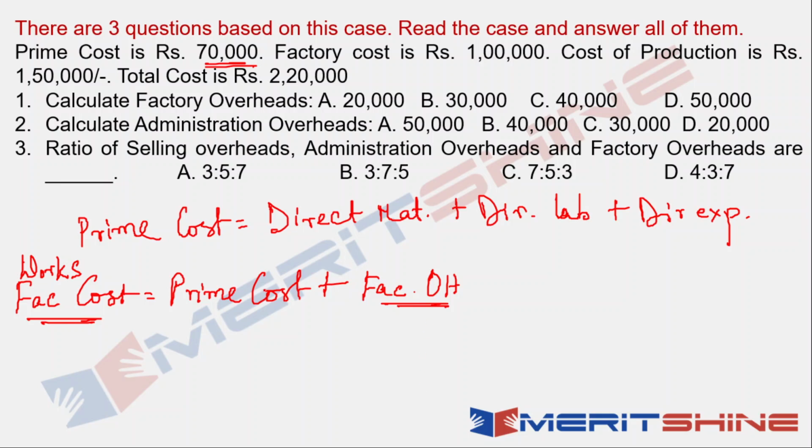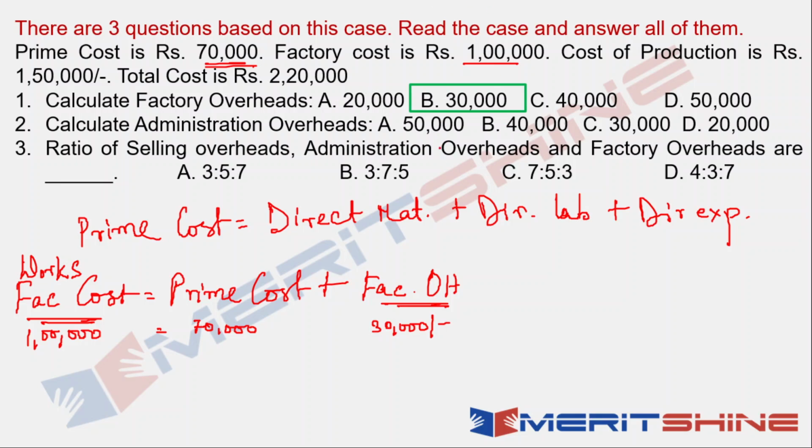So you have the data for factory cost, which is 1 lakh. You have the data for prime cost, which is 70,000. So what would be my factory overhead? 30,000, because together they make factory cost 1 lakh. So which would be the answer in question number 1? The answer would be option B, 30,000.